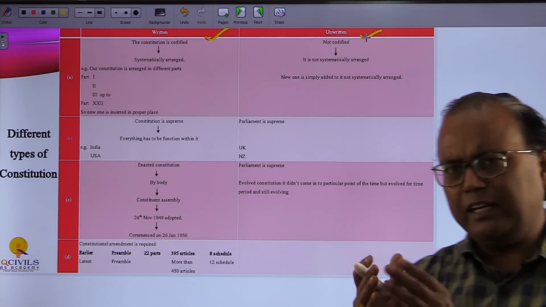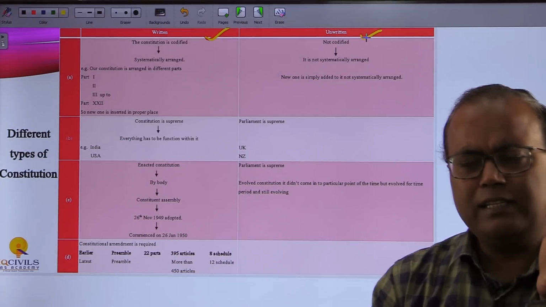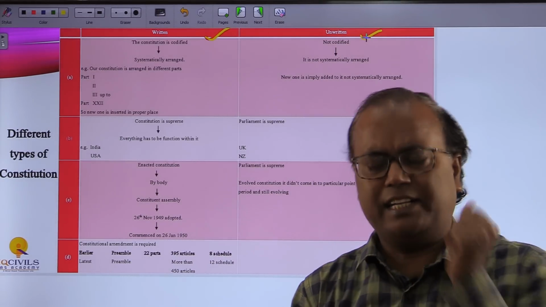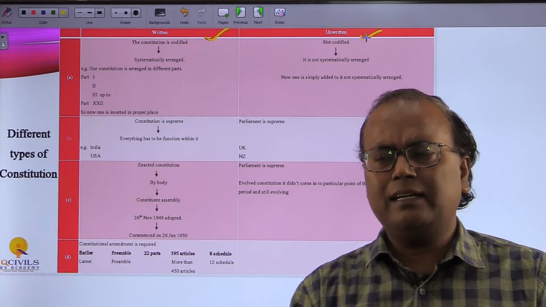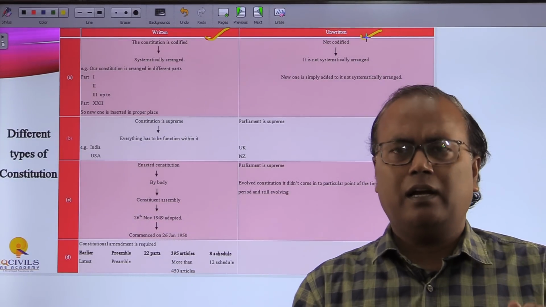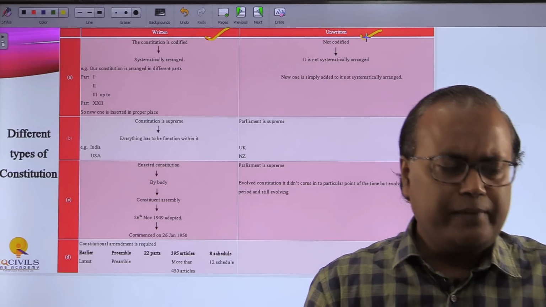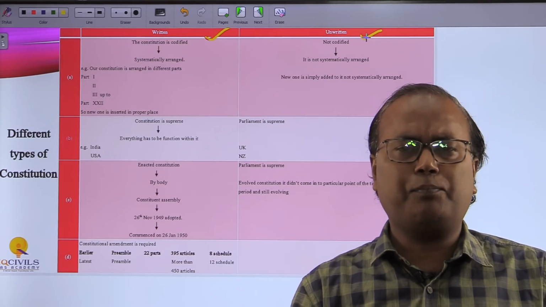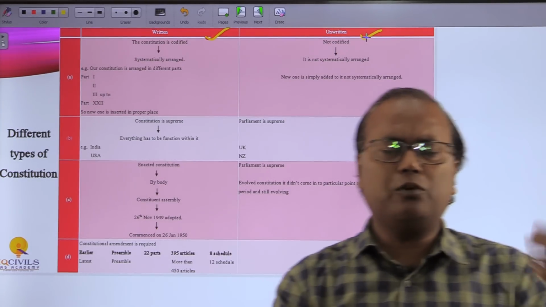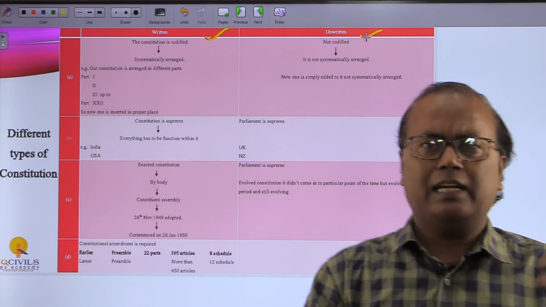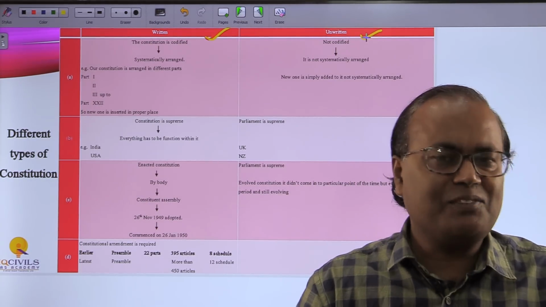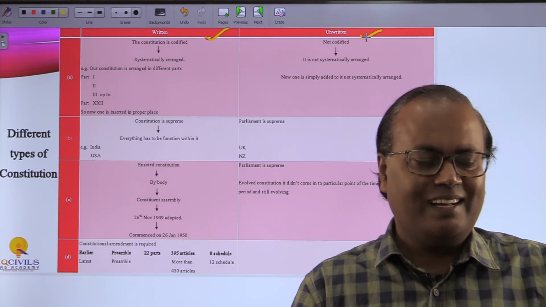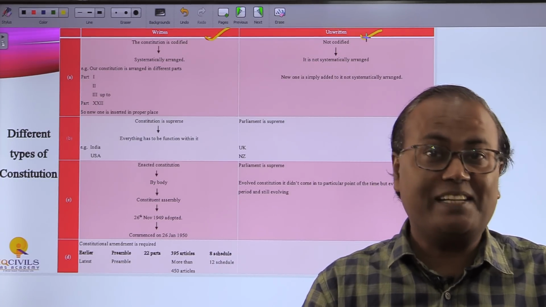Now I am giving you one analogy to understand the difference between the written and unwritten constitution. A written constitution is like a notebook meant for a specific subject. Suppose you have notebooks for polity, IR, governance, geography, economics, and disaster management, environment and ecology.